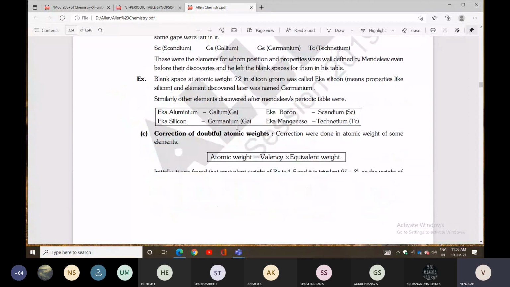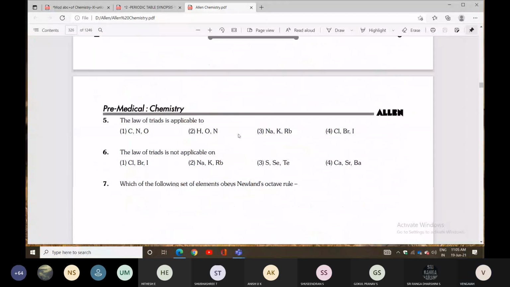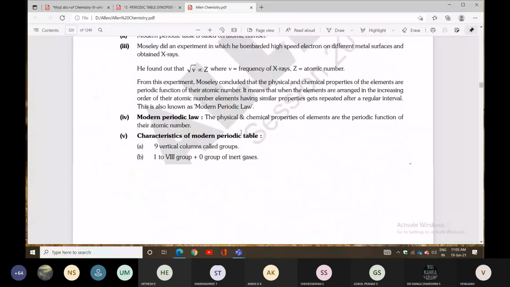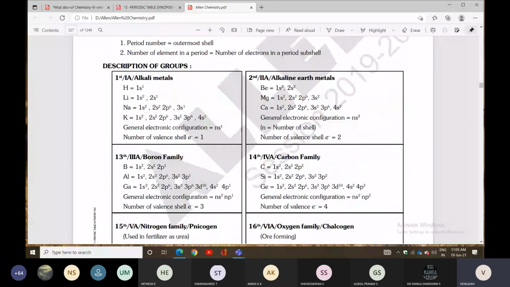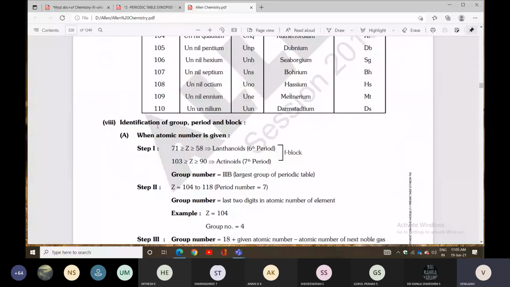Already yesterday I discussed nomenclature. Now the concept is identification of group, period and block. When the atomic number is given, how can we identify which group, which period, which block. Step 1, step 2, step 3.